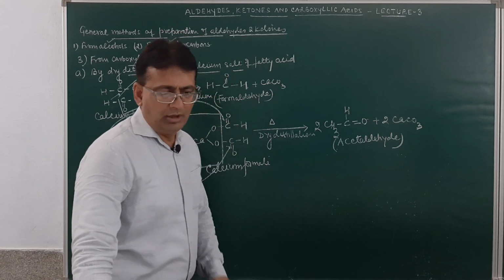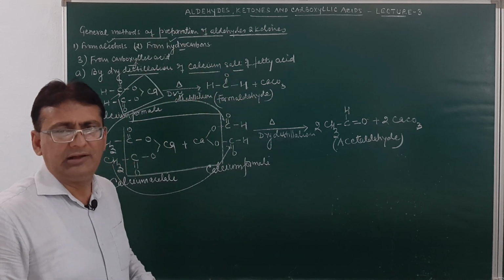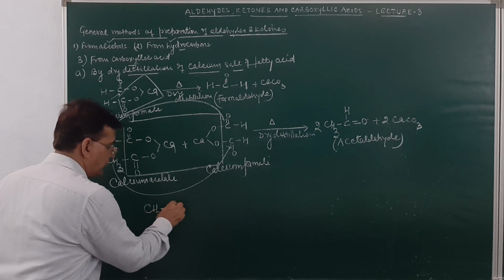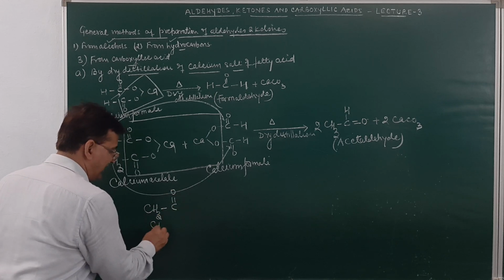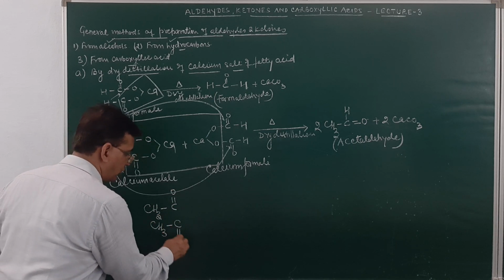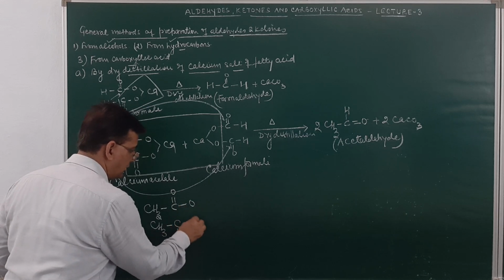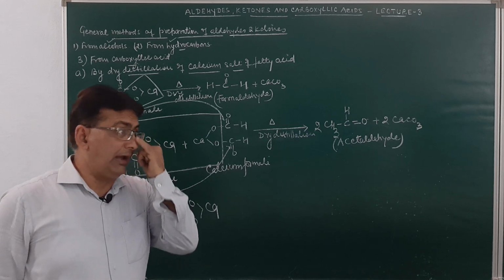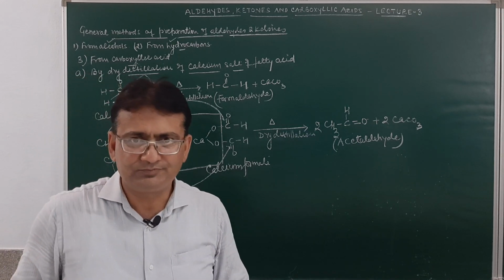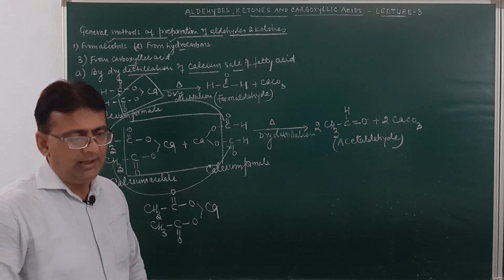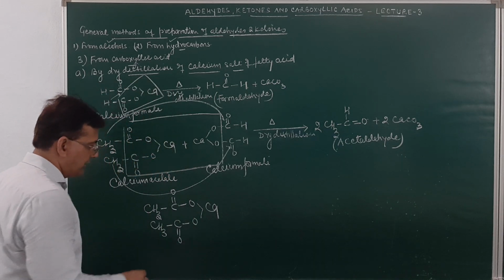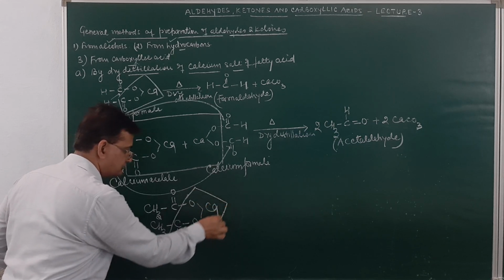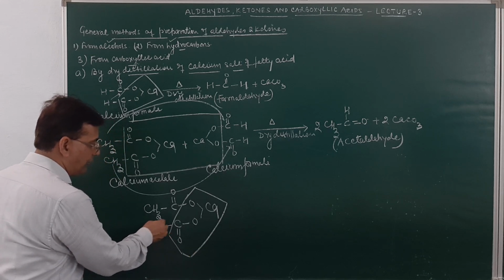Am I clear? Now, if you take calcium acetate, it will be CH3, C double bond O, CH3, C double bond O, with O and O. If we take only the calcium acetate, and calcium acetate is dry distilled, it will result in the formation of an acetone molecule. How? Here in this case, this calcium carbonate will be given out. This methyl group will attach over here.